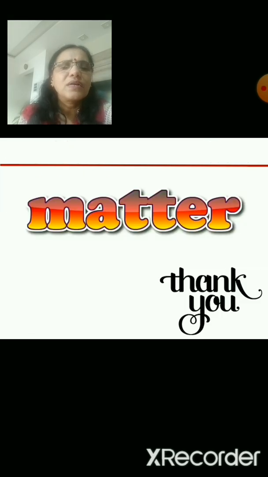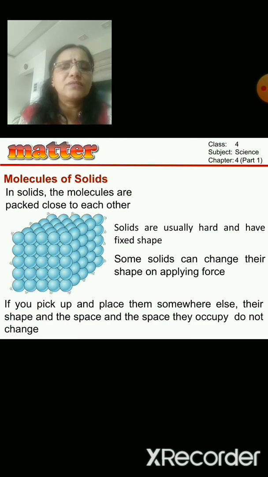See here in this diagram how the molecules are packed. See how close the molecules are packed, and this makes the solid hard, and the shape is also fixed because of the arrangement of the molecules. It is like, suppose you take one box and you fill it fully with some marbles.